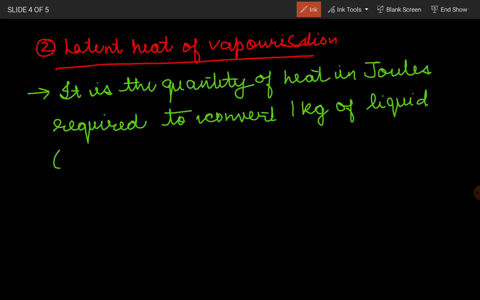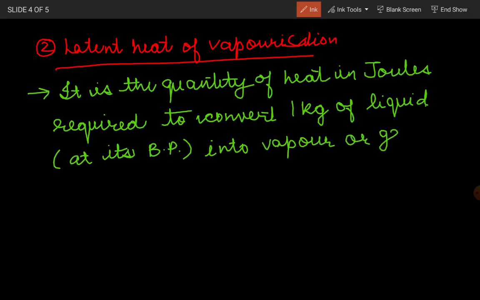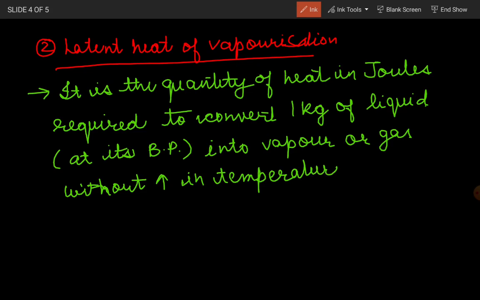at its boiling point, you have to mention this again, into vapor or gas without increase in temperature. Means you do not have to increase any temperature over here, you have to just convert this from one state to another. For converting water to steam, how much latent heat do we require?